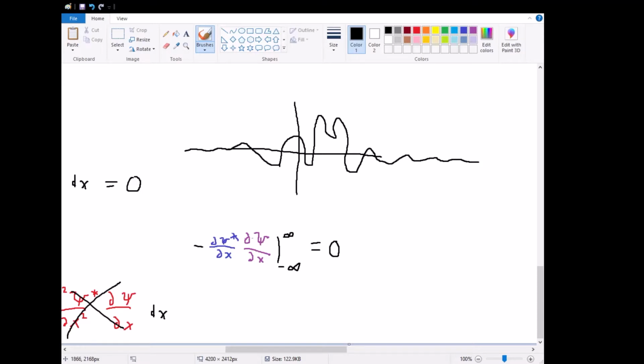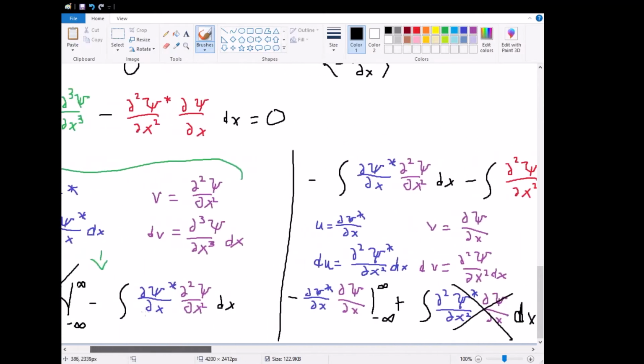So because of that, both partial psi with respect to x and partial psi star with respect to x have to necessarily go to 0 at positive and negative infinity. As a result of that, this does indeed check out. And as a result of that, we do indeed have our Ehrenfest theorem.